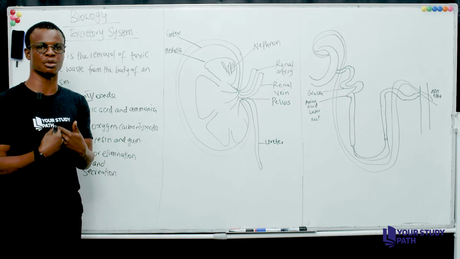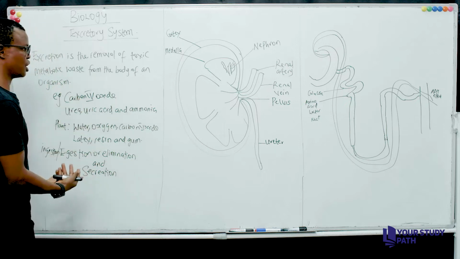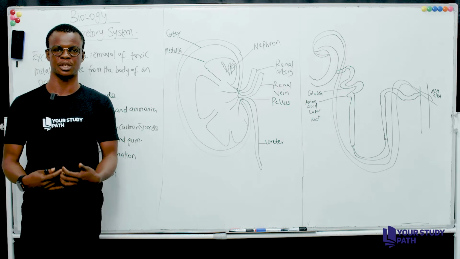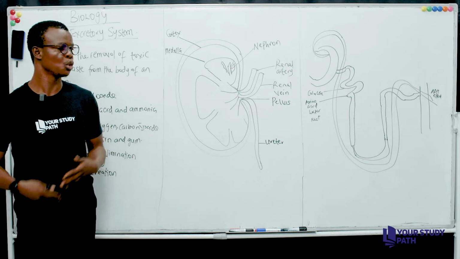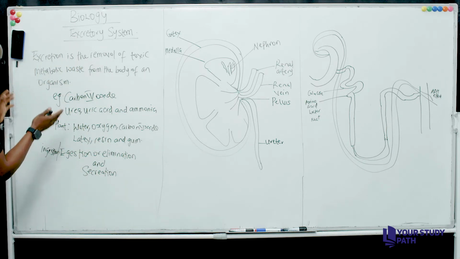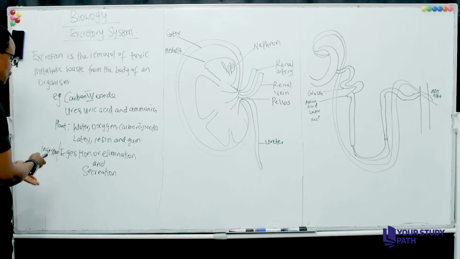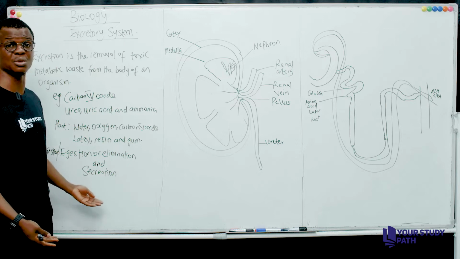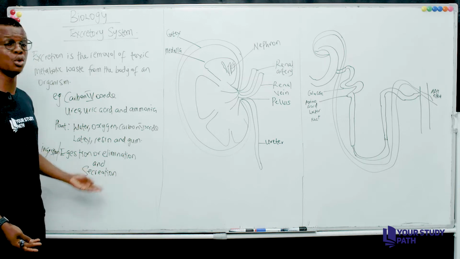Ingestion deals with the process of digestion, while egestion deals with the process of elimination. That's the difference between ingestion, egestion or elimination, and secretion. It's very important we know the difference.